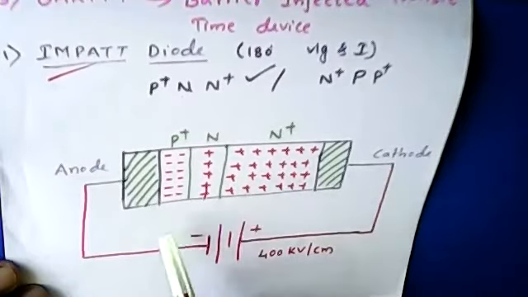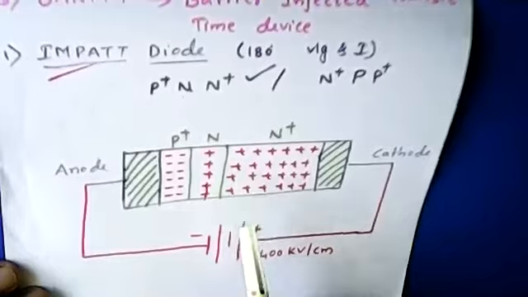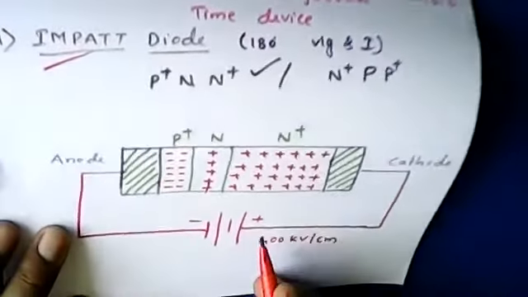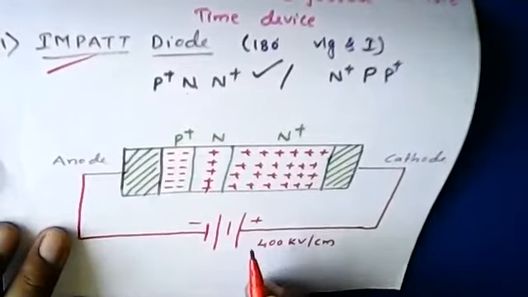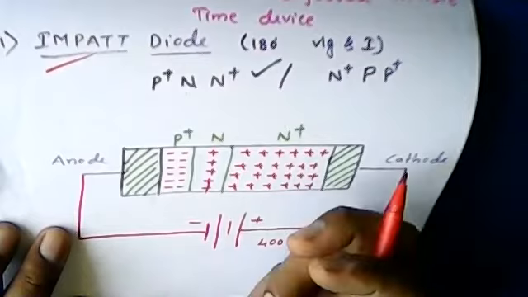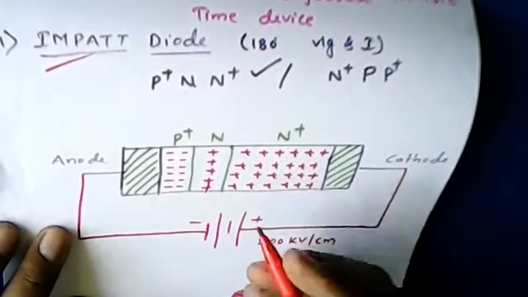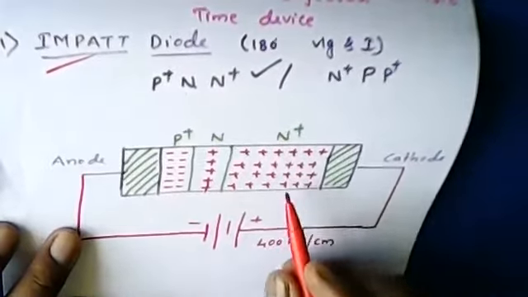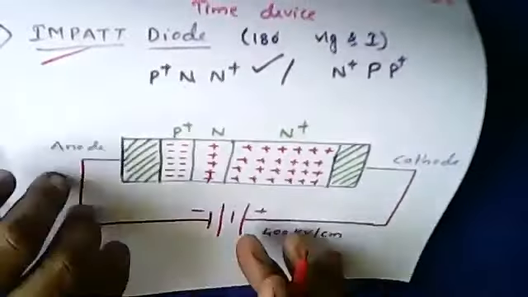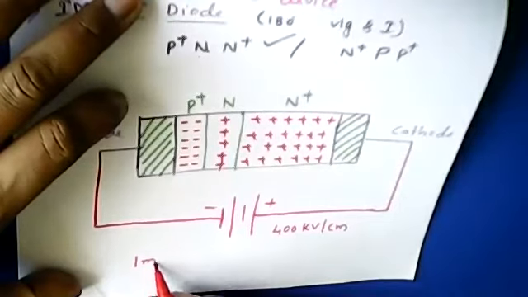Because of which additional electrons and holes are generated. Because of this generation of additional electrons and holes, they try to knock themselves out of the crystal structure, and that is said to be impact ionization.